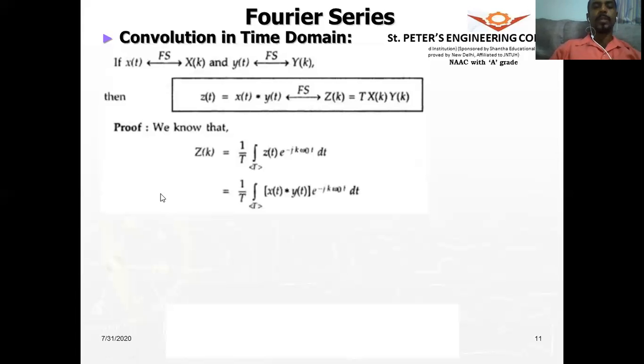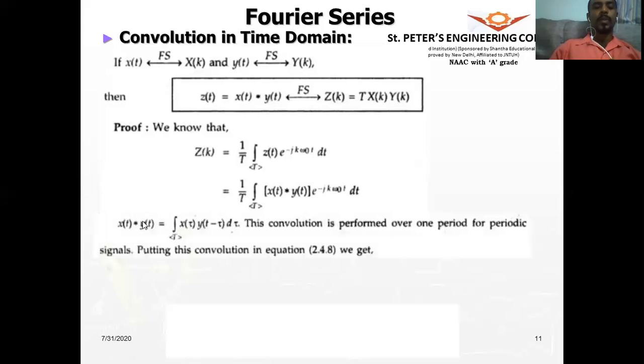Now, what is z of t? z of t is nothing but the convolution of x of t with y of t. So what is the convolution formula? Integral. Now this is a periodic signal. So unlike the convolution we studied in the previous topics, where the integral varies from minus infinity to plus infinity, here we are talking of periodic signals, and it will be over one period only. So the convolution will be over one period and not over minus infinity to plus infinity.